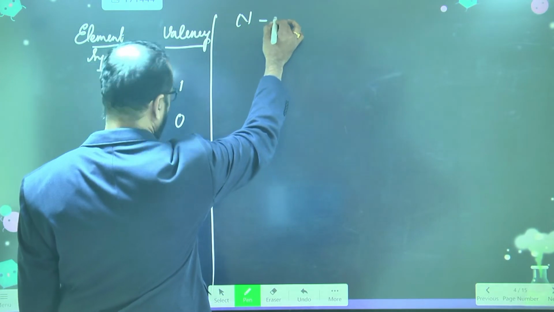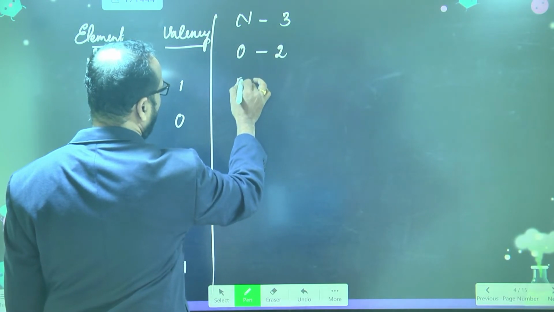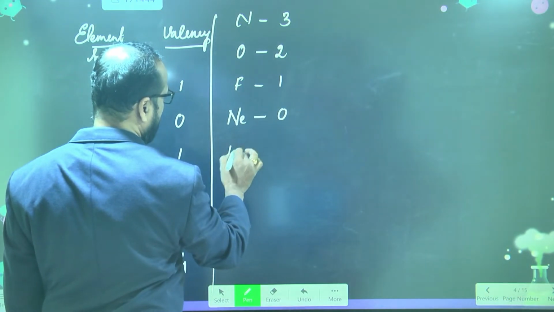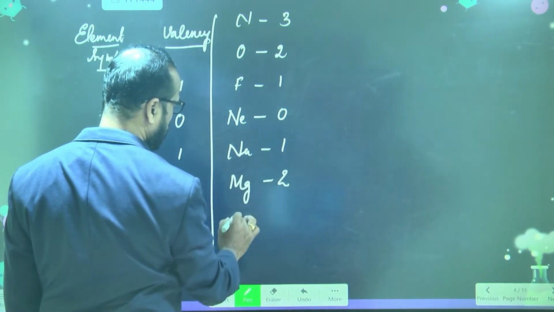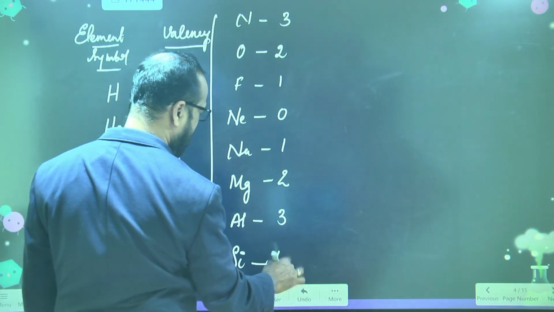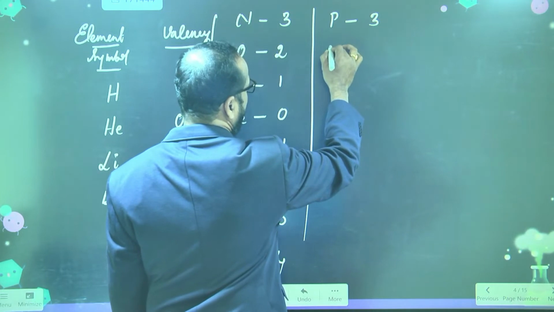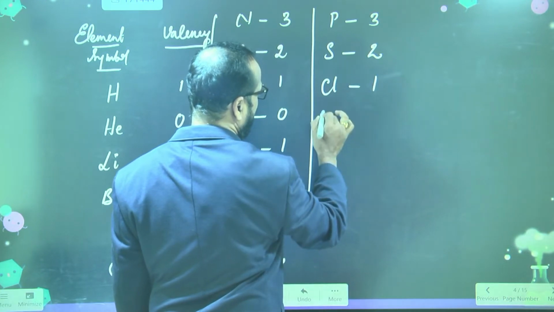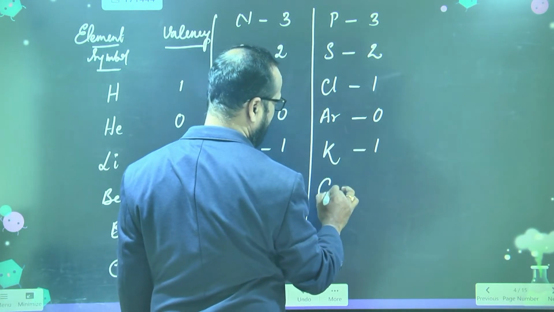Nitrogen valency 3, and oxygen valency 2, and fluorine valency 1, and neon valency 0, then sodium valency 1, then magnesium valency 2, then aluminium valency 3, then silicon valency 4, then phosphorus valency 3, and sulfur valency 2, then chlorine valency 1, then argon 0, potassium 1, calcium 2.